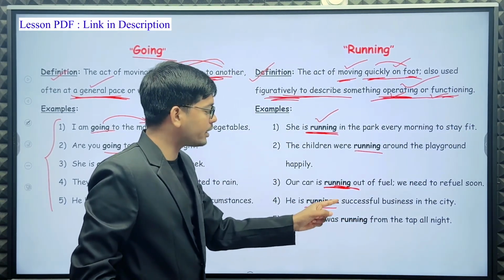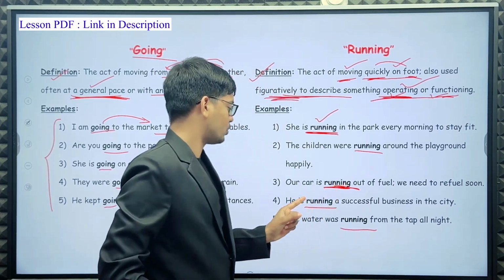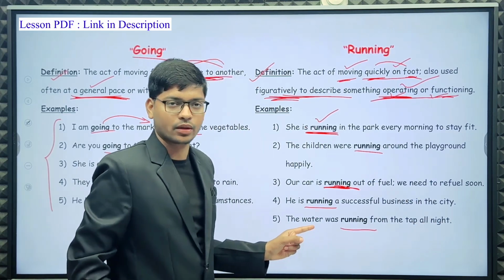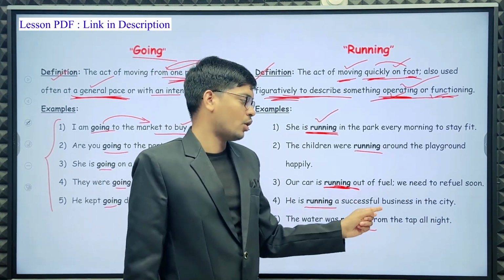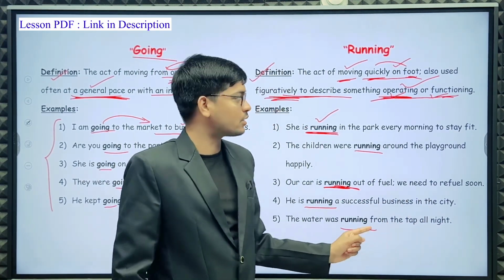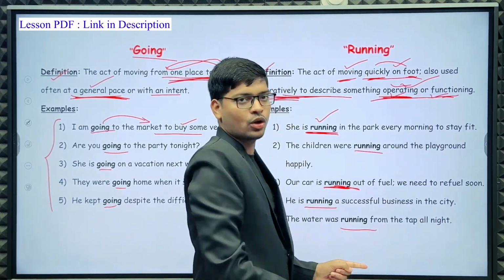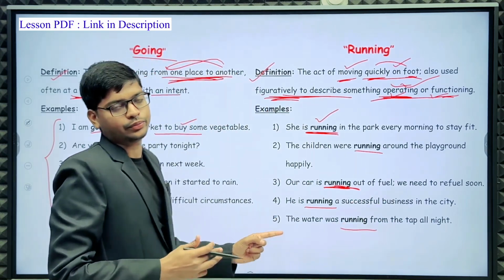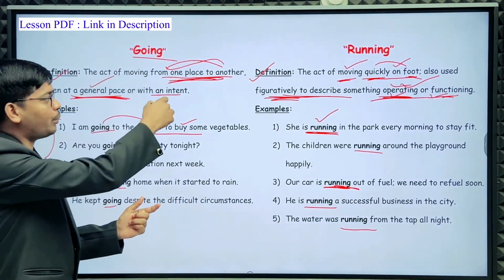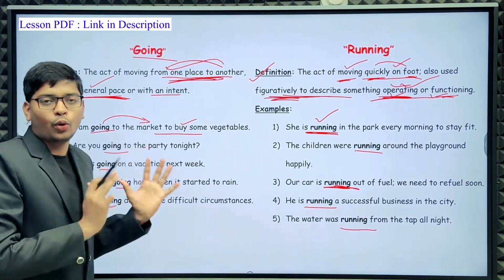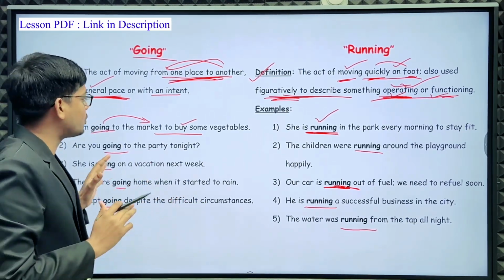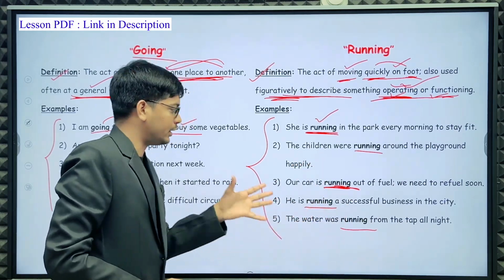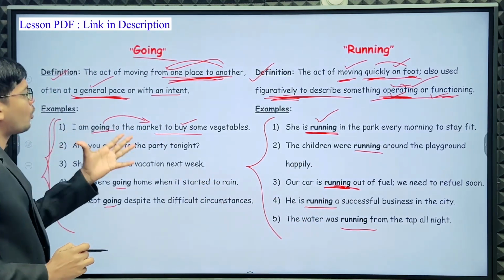Next, the water was running from the tap all night. So you understand, for operating or functioning, we have to use running, and for moving from one place to another, we have to use going. So guys, you understand all these examples of running, and these are all examples related to going.